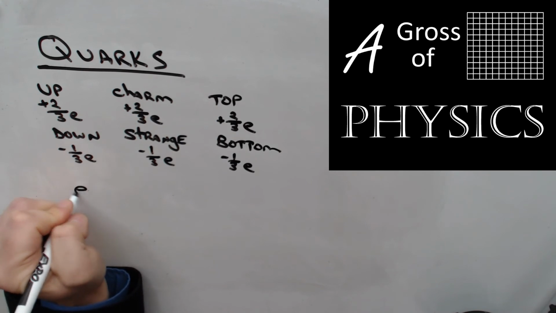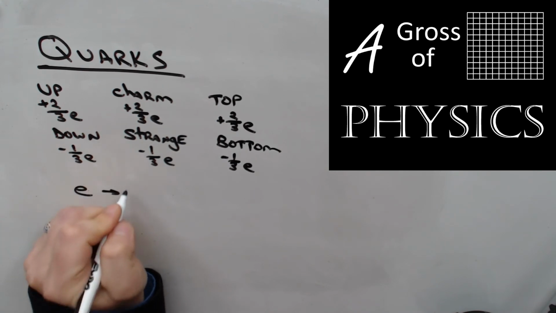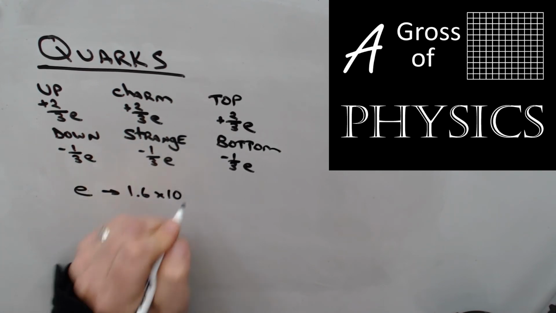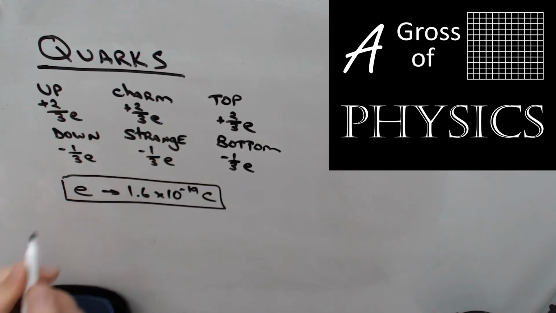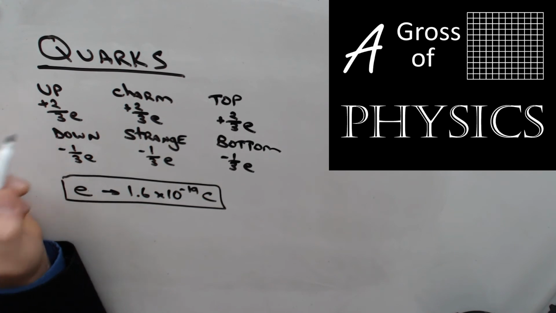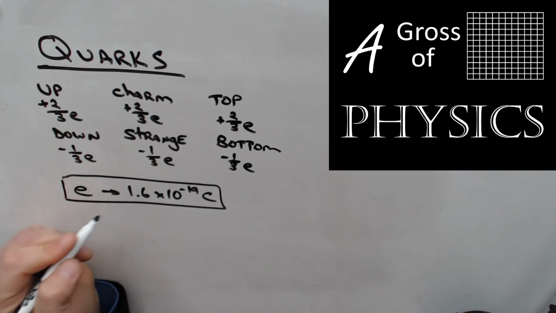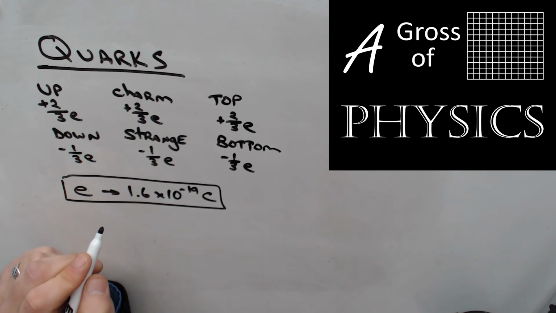Well, it's the elementary charge, which was 1.6 times 10 to the negative 19 coulombs. So this means that the up charge is made up of a portion of the elementary charge.